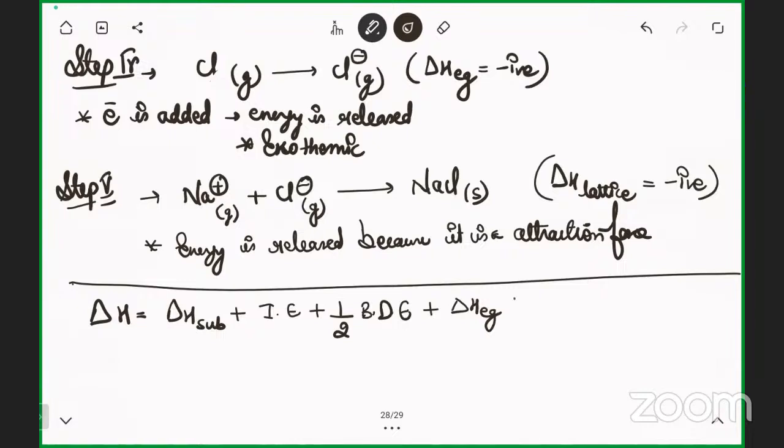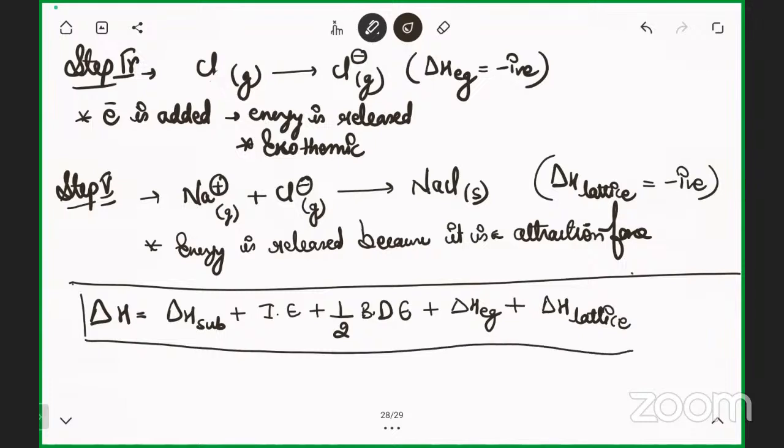And the last one is delta H lattice. For calculating the overall enthalpy change, we need to add all of these: sublimation energy, ionization energy, bond dissociation energy, electron gain enthalpy, and lattice energy. For the calculation of the lattice enthalpy, we don't have an actual formula, but we have created the formula in such a way that, having taken all the amounts of energy, we can easily calculate the enthalpy change.